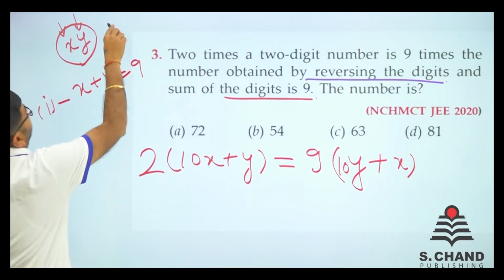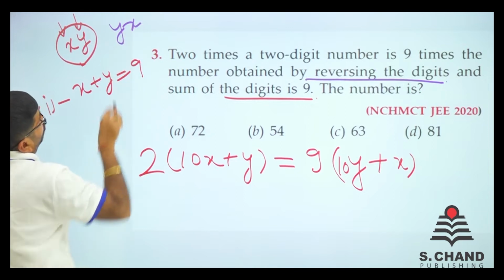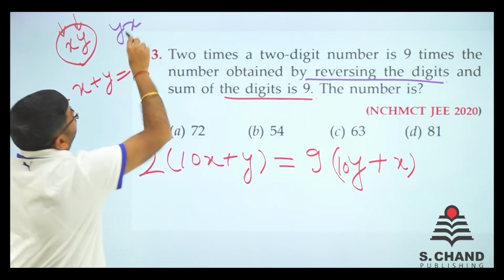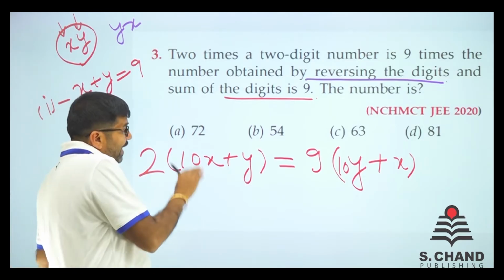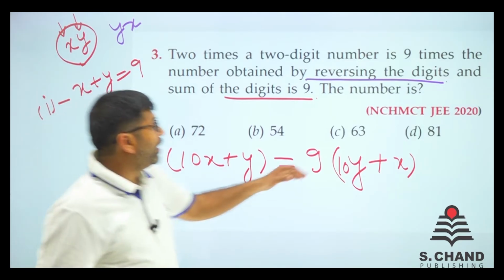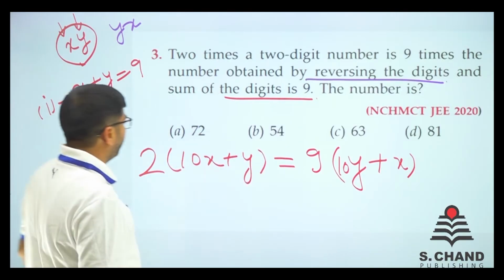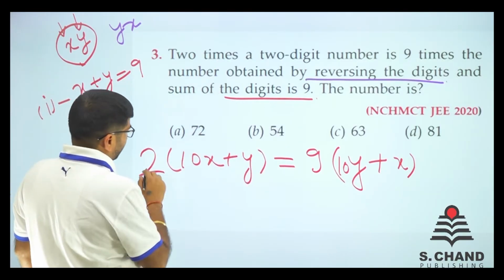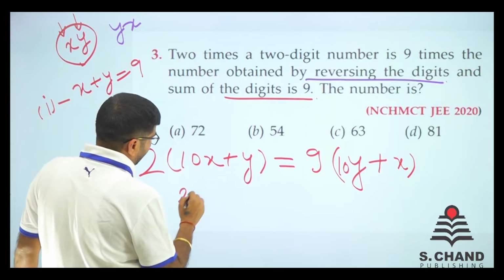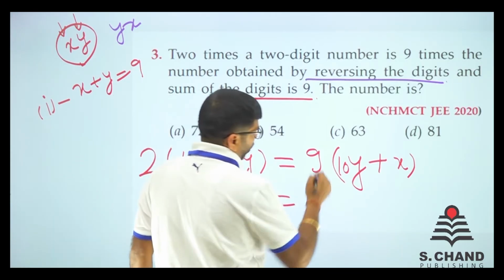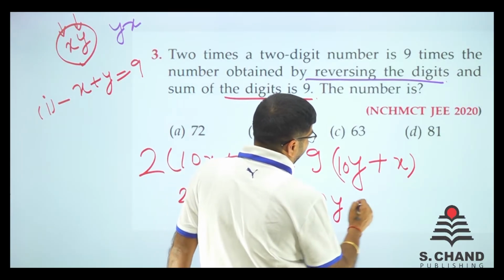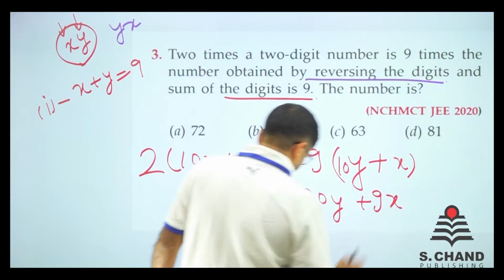When you say it is yx, that is 10 times y plus x. So now it is (10x plus y) into 2, equal to (10y plus x) into 9. When you multiply the 2 into 10, now it is 20x plus 2y is equal to 90y plus 9x.